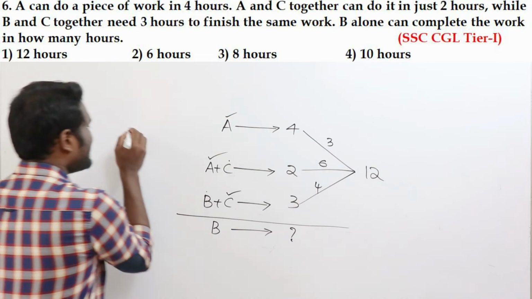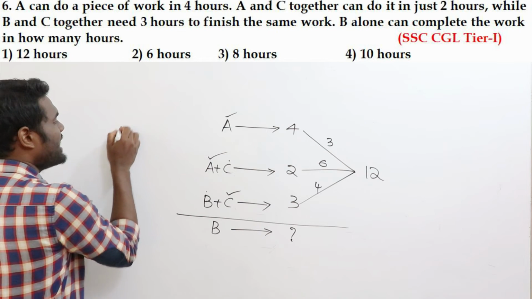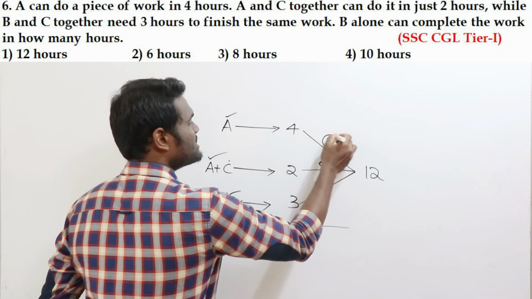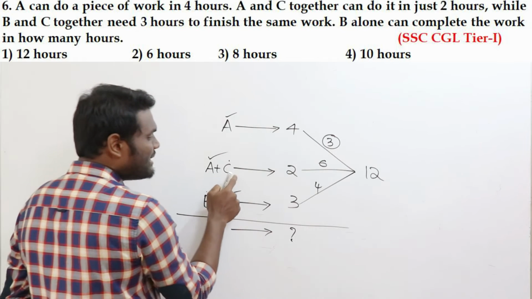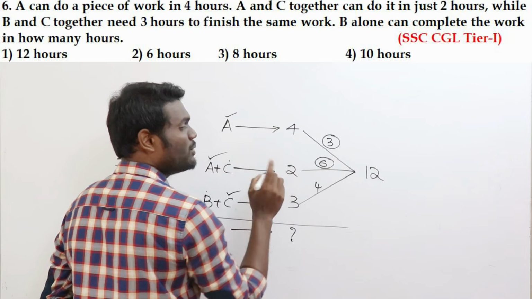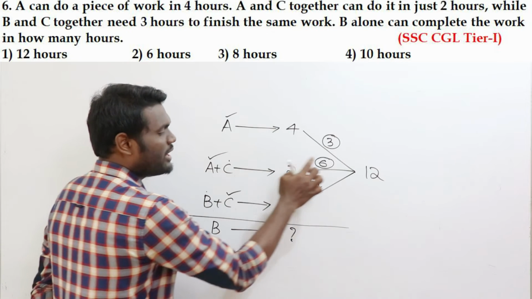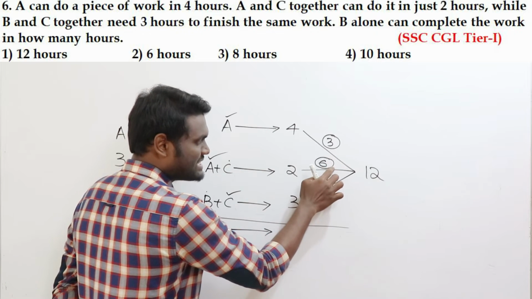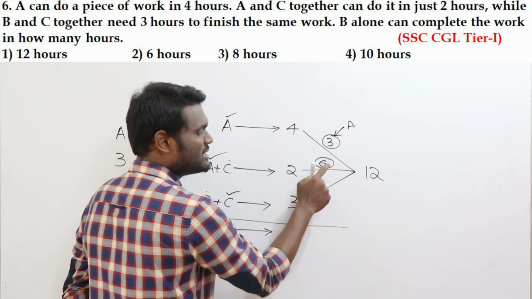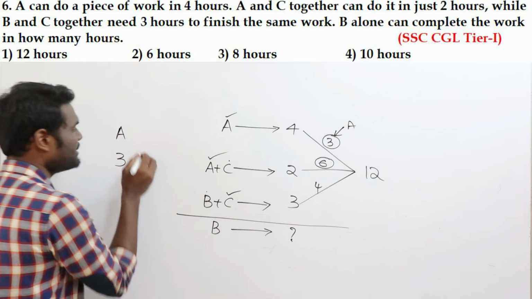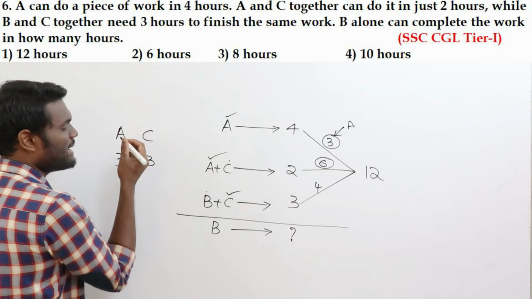It is saying that A is going to eat 3 apples in 1 hour. Next, A plus C will eat 6 apples in 1 hour. Out of the 6 apples, A is going to eat 3 apples, so the remaining balance will be 3 apples, which means C is going to eat 3 apples per hour.